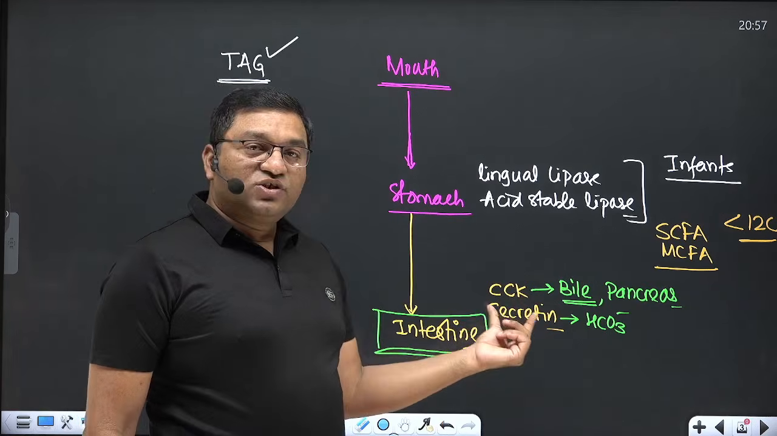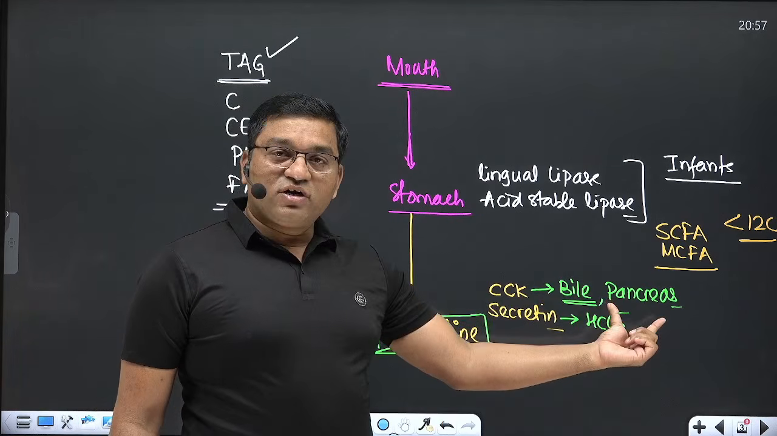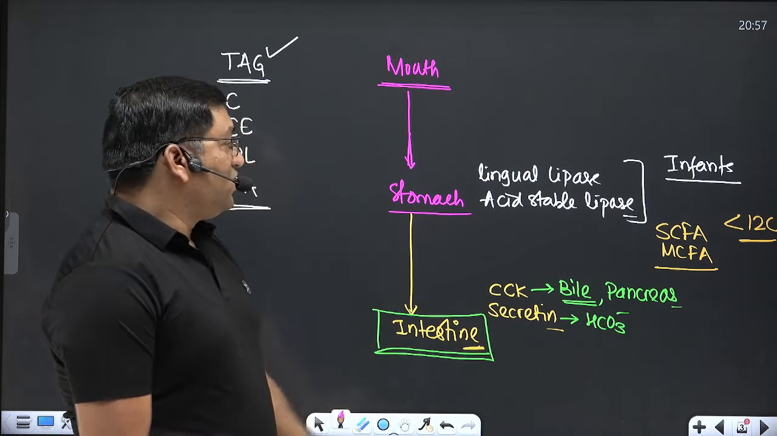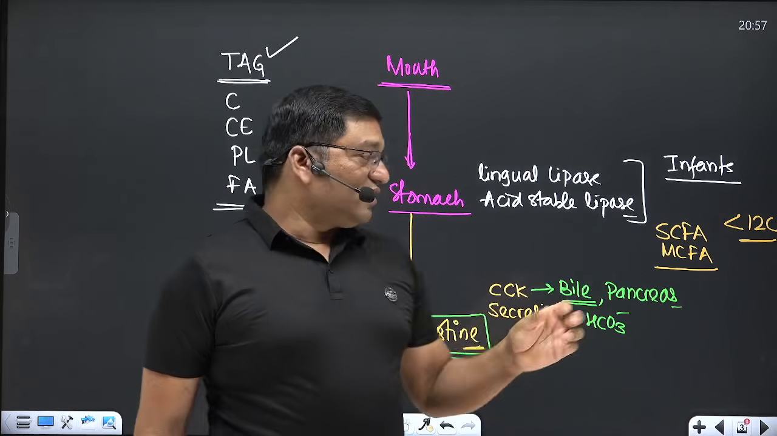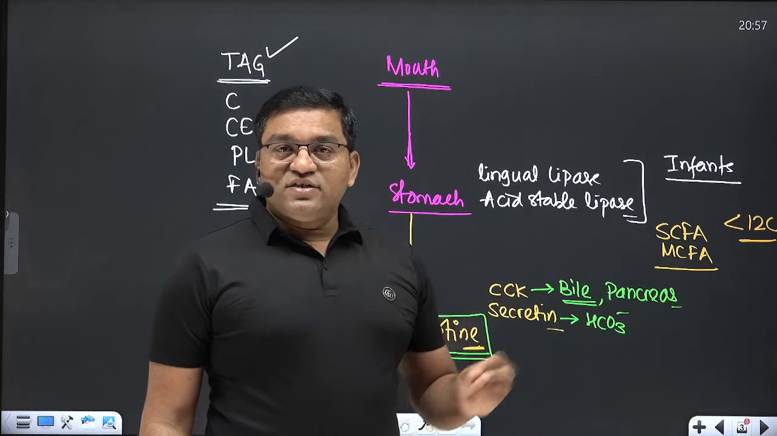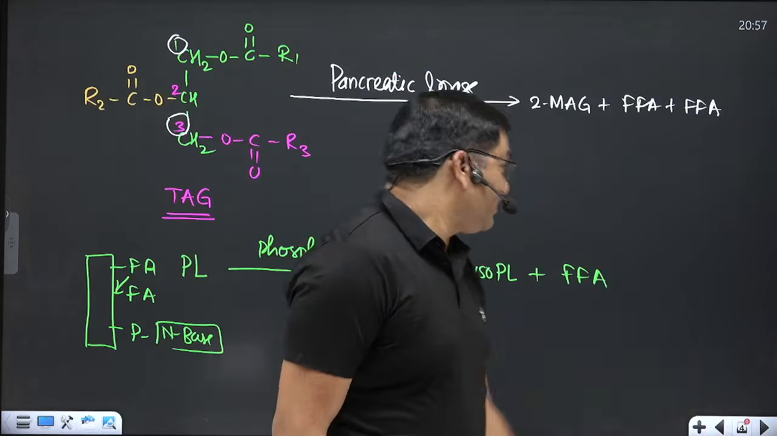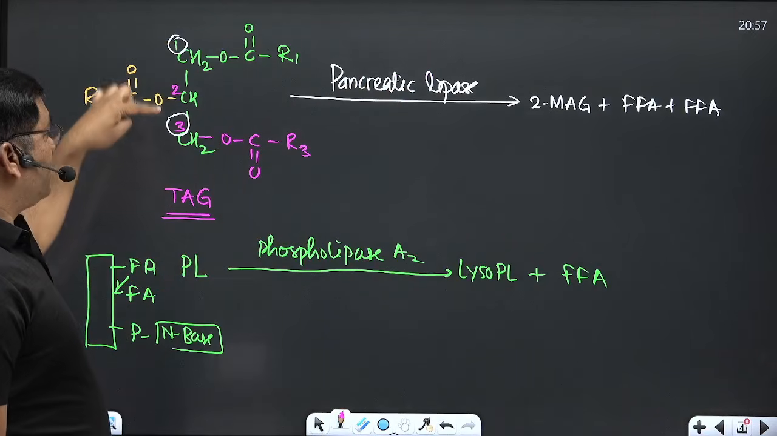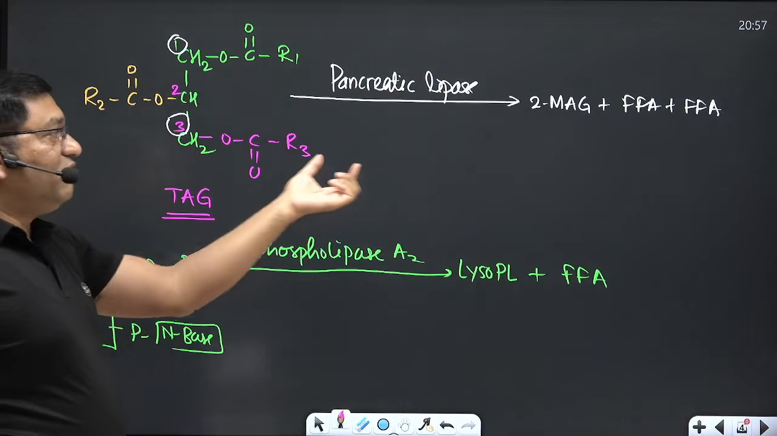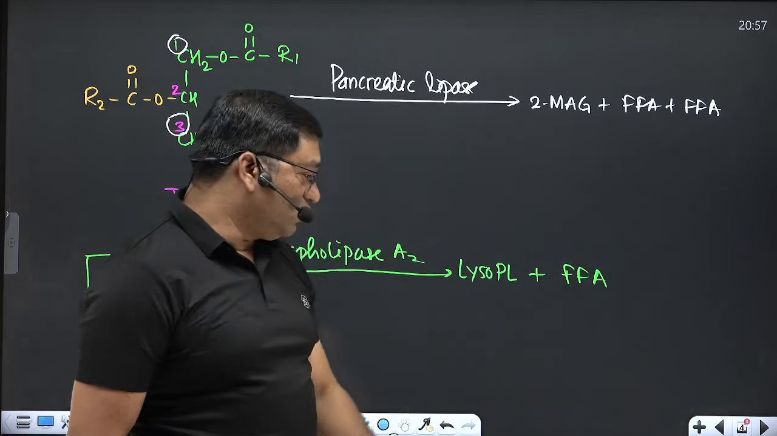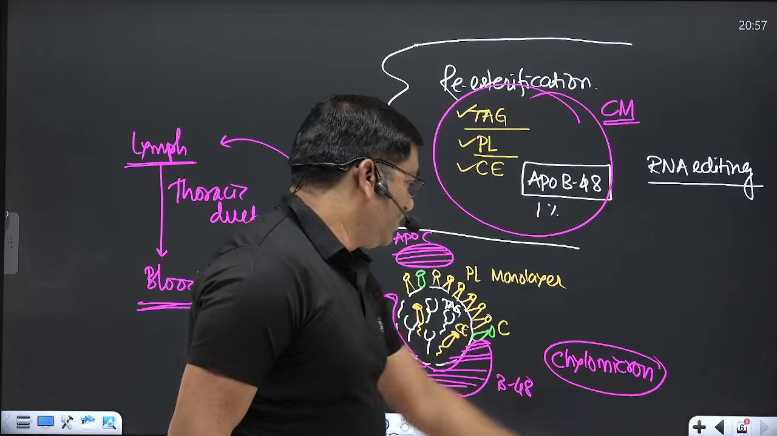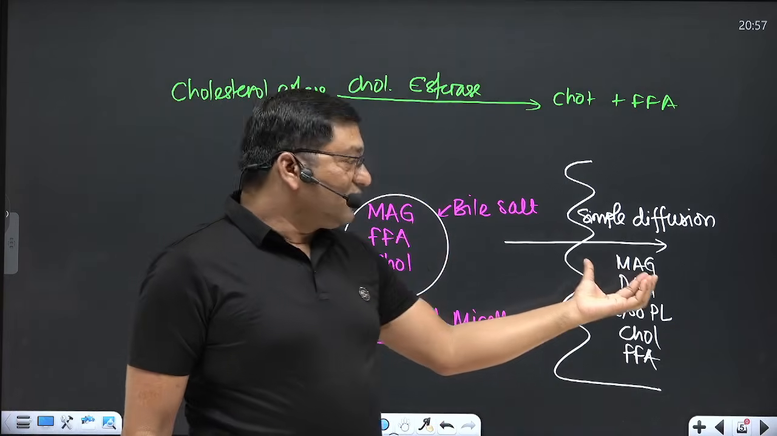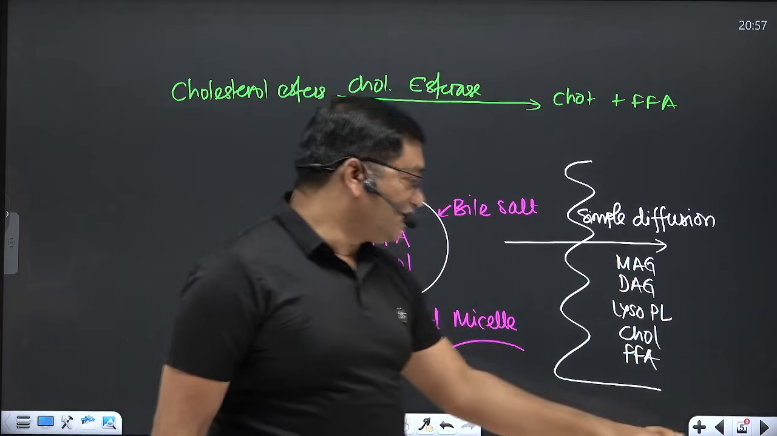There is a role of cholecystokinin for the release of bile and pancreatic enzymes. There is a role of secretin for the release of bicarbonate. Short chain and medium chain fatty acids are degraded in the stomach by the acid stable or gastric lipase. Pancreatic lipase is the important step. It cleaves the C1 and C3 fatty acids and forms monoacylglycerol and two molecules of free fatty acids. Now these products form the mixed micelle and are internalized into the intestinal cell by simple diffusion.